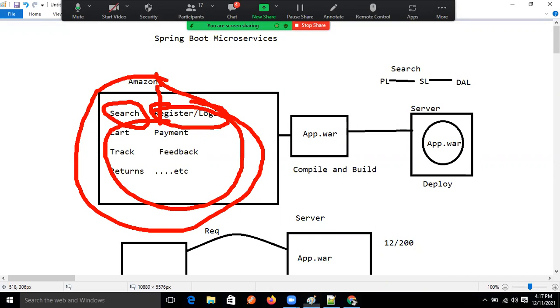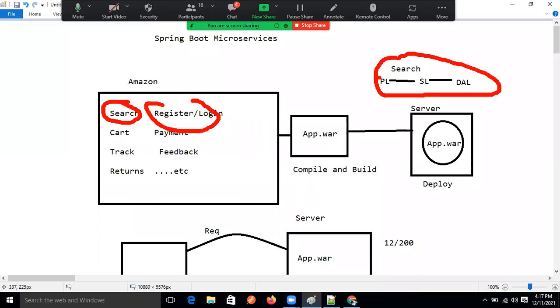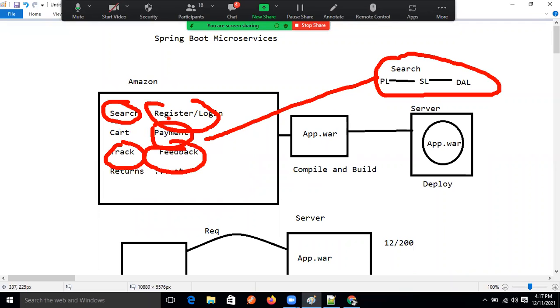Here we are saying one service. This is one service we included in this application. Similarly, this is another service, and this is another service. Including all services in a single application or single project is nothing but a monolithic application.